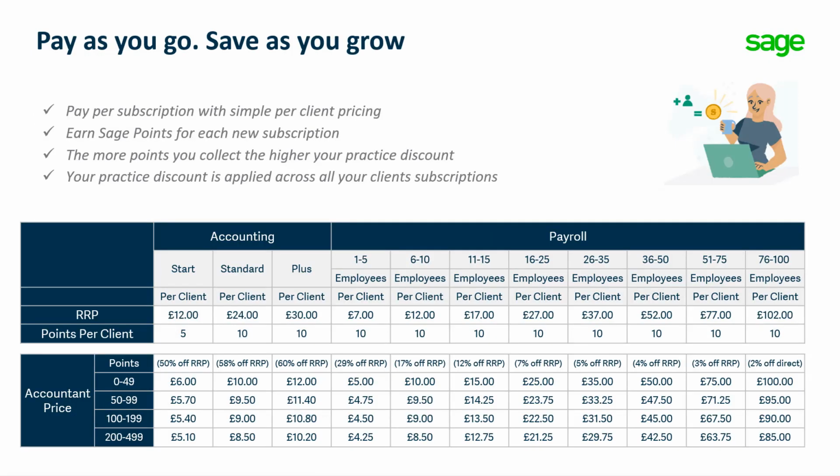You can now view on screen our simple pricing model. I will leave this slide on for a little longer. In a nutshell, with Sage for Accountants, you pay per subscription with simple client pricing. For any new subscriptions you add, you will earn Sage points, and the more Sage points you collect, the higher your practice discount and rewards you earn. The discount you earn will be applied across all your client subscriptions.